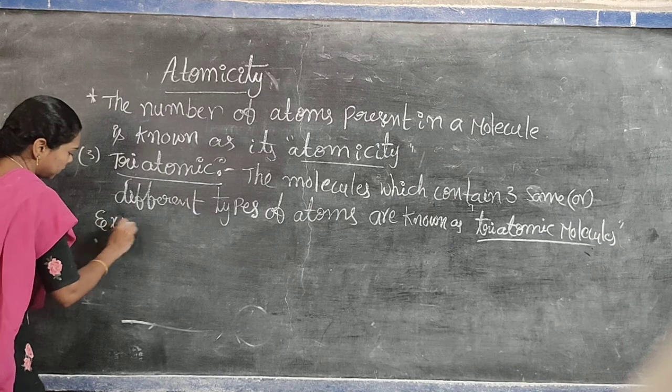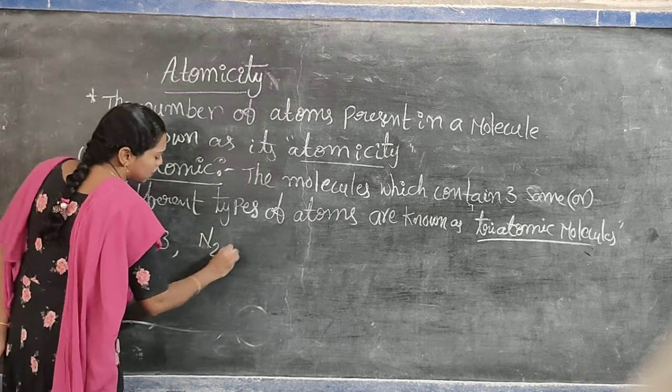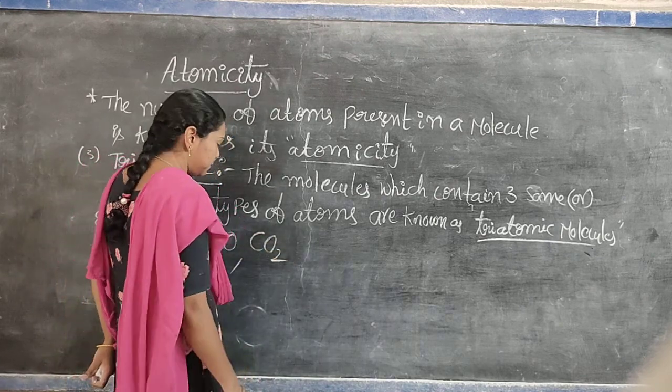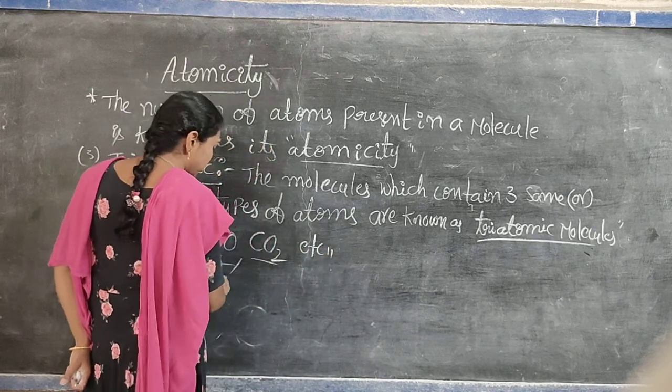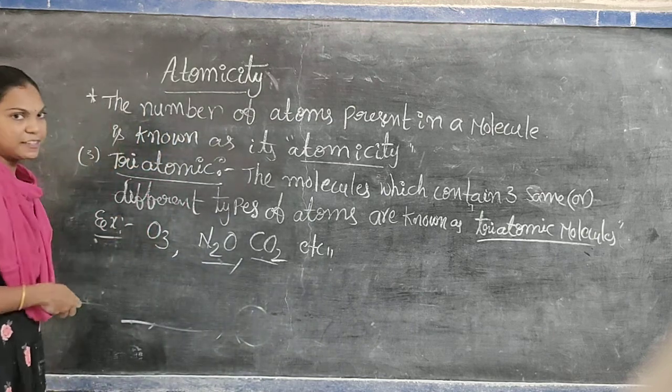Examples are O3, which is the same type, N2O, which is a different type, CO2, which is also a different type, and etc. So it is a triatomic, both are different types of atoms, but O3 is the same type of atoms.